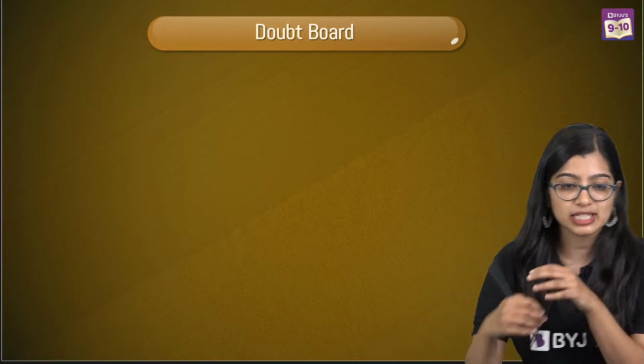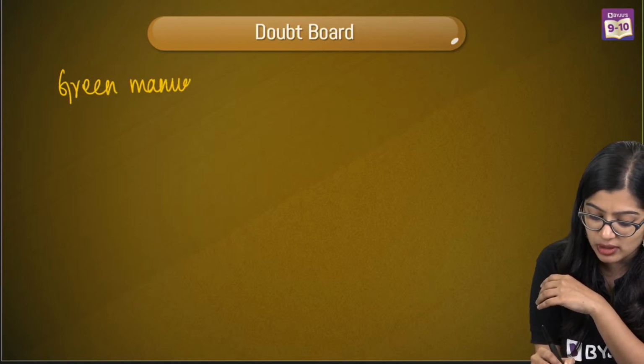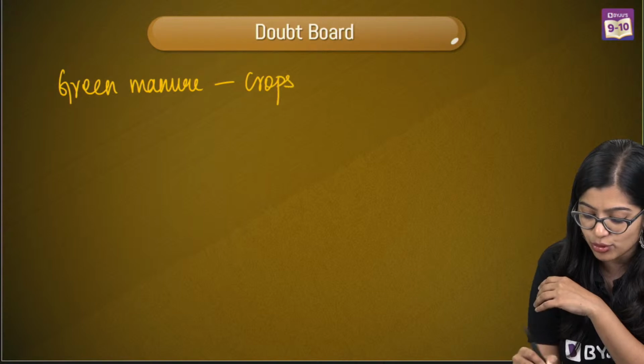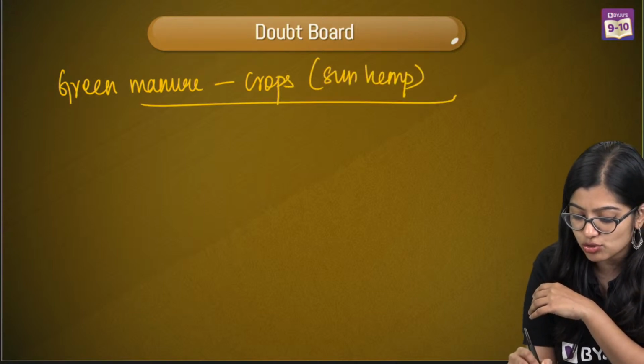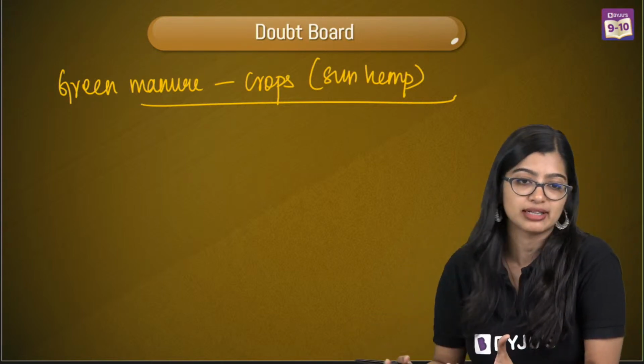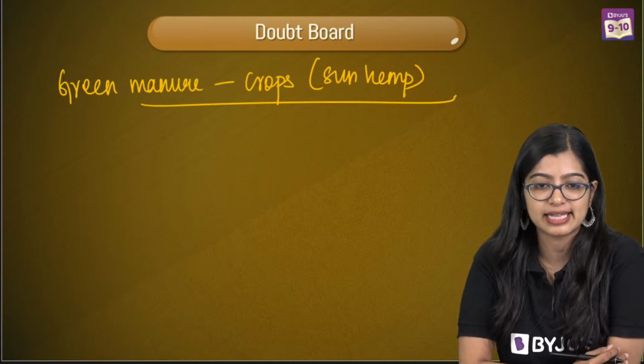Please explain green manure once again. See, green manure is when you use certain crops, right? For example, sun hemp. When you directly add it to the soil, we see that it improves the fertility, right? Which is what we mean by green manure. Guar is another kind of plant that is used.